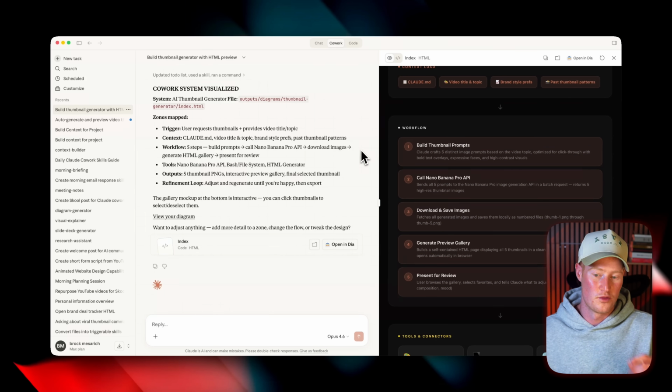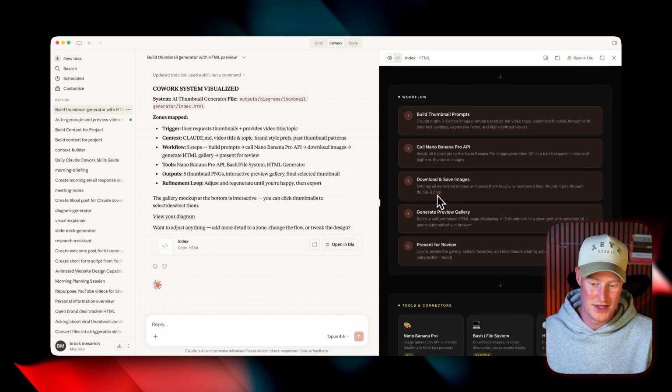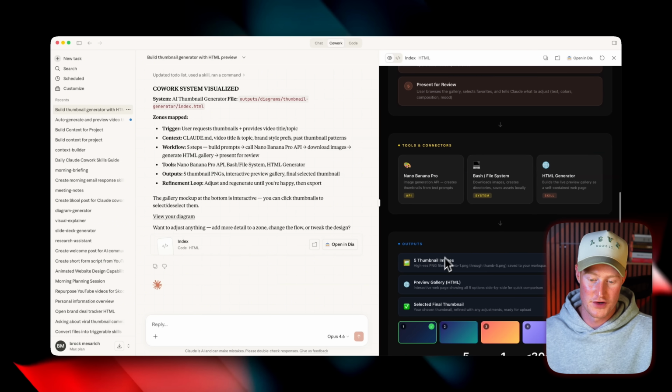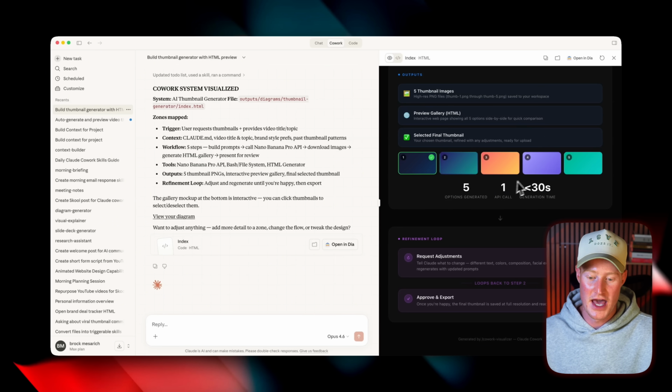And then in the workflow, we have step 1, build the thumbnail prompts, call the Nano Banana Pro API, download, save the images, generate the preview gallery, and present them for review. And it even breaks down all the different tools and connectors it's going to use and what the outputs are going to look like, as well as the refinement loop right here.